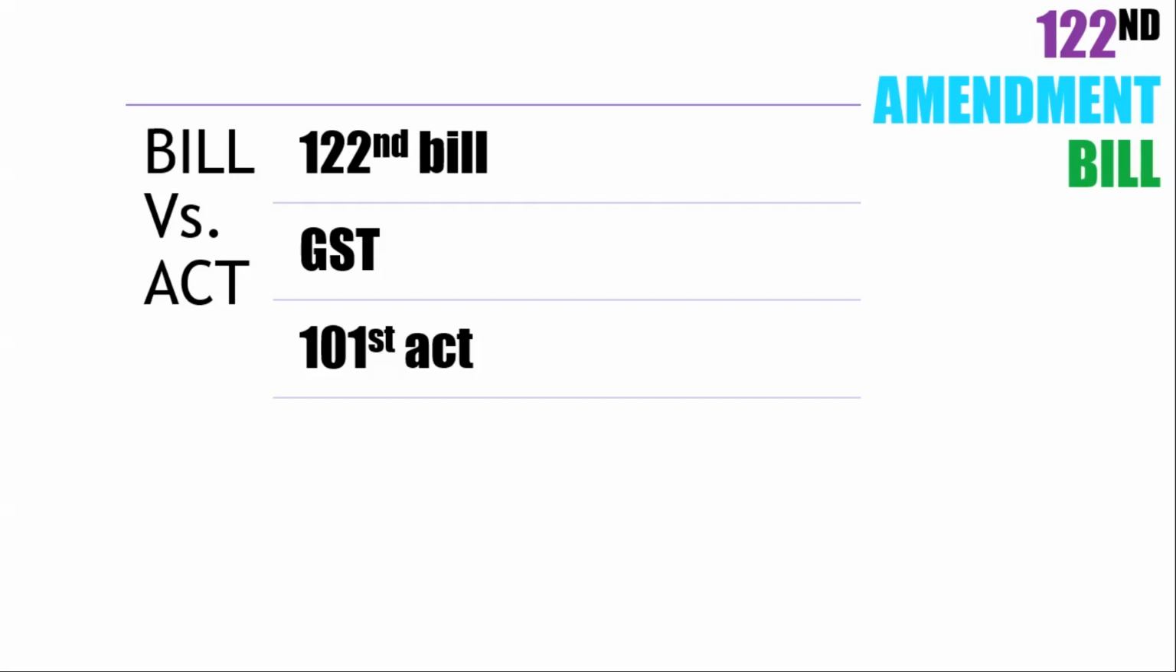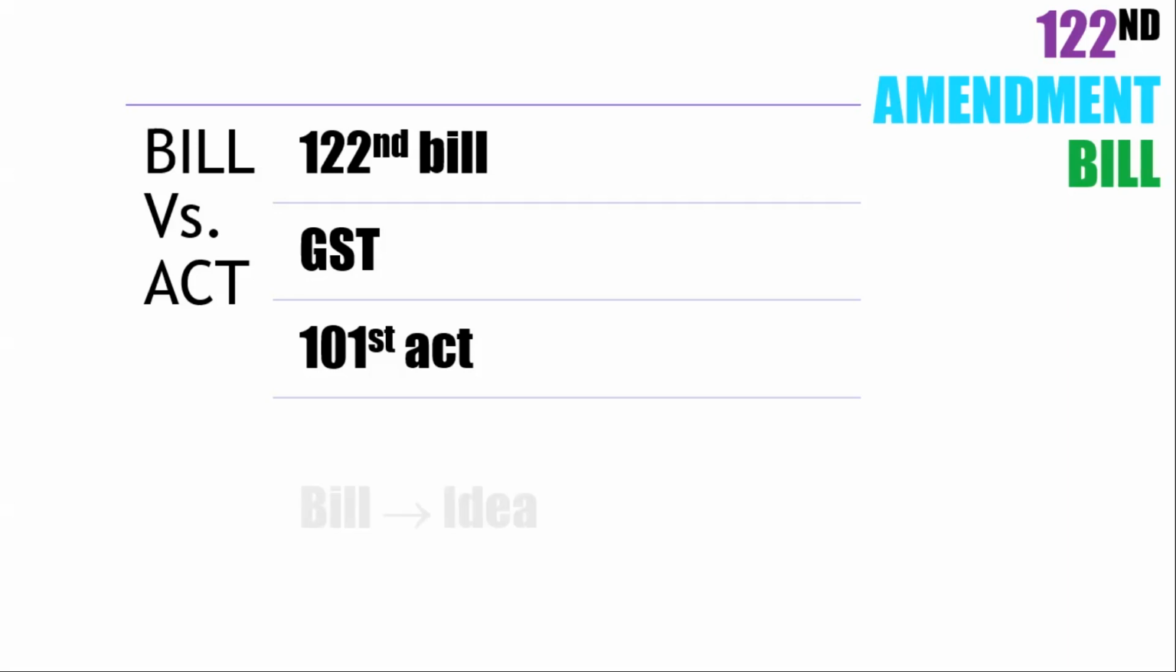But there is a slight difference when we see the heading completely. Whenever it is on the internet, or in any article, we will see different things. One, it will be the 122nd Amendment Bill, and the other thing is the 101st Amendment Act. So there is a difference between a bill and an act. So what is a bill?